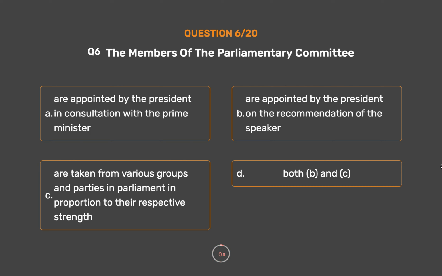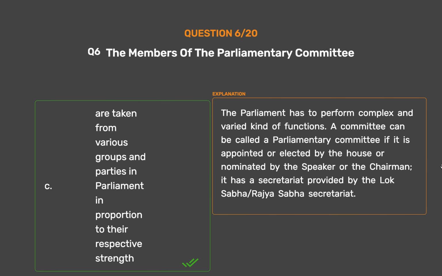The correct answer is Option C. Are taken from various groups and parties in Parliament in proportion to their respective strength. The Parliament has to perform complex and varied kind of functions. A committee can be called a parliamentary committee if it is appointed or elected by the House or nominated by the Speaker or the Chairman. It has a secretariat provided by the Lok Sabha/Rajya Sabha Secretariat.